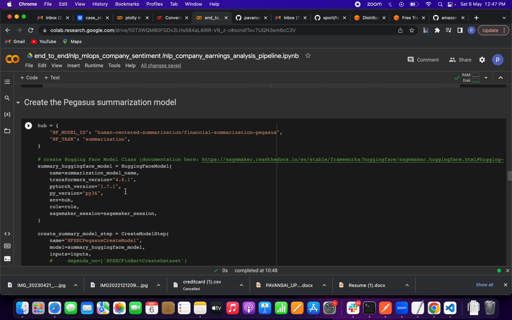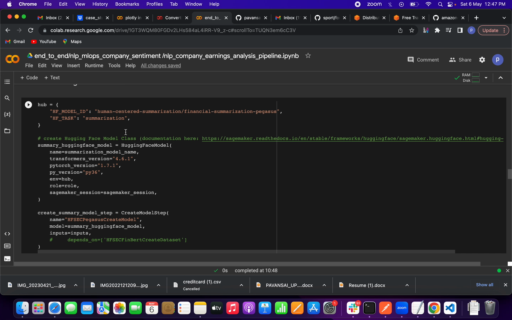Now we have to create a summarization model. Same hub and task. The task is summarization, and the model ID is the model ID of Pegasus. Then we have to create a model class, friends. What we define for sentiment, same we have to define for summary: the HuggingFaceModel name, what you want to do, the summarization model name, the transformers version, PyTorch version, Python version, and the environment, role and session.